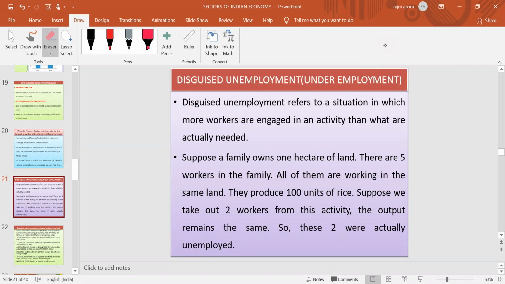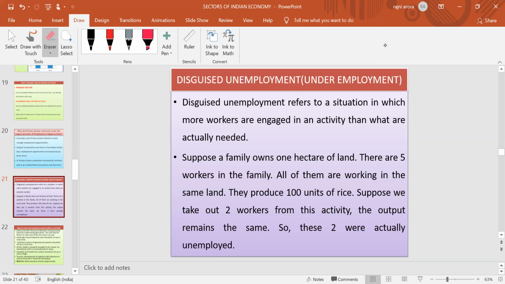It is also known as underemployment. What do you mean by disguised unemployment? Disguised unemployment refers to a situation in which more people are working in an area or on a particular job than required. Suppose 2 people are required to do a particular task, but 5 people are working on it. Every one of them looks like a working person, but in reality they are not working.